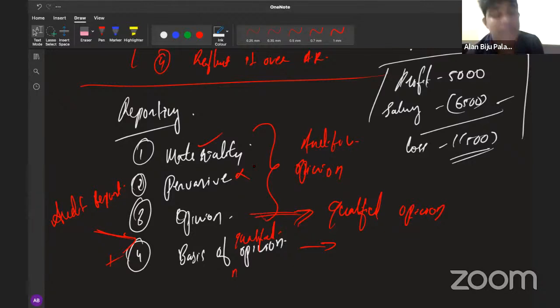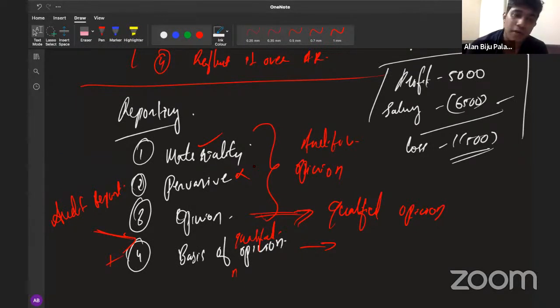Therefore, it's a misstatement that is material but not pervasive, and the auditor should provide a qualified opinion. Thereafter, the auditor should also provide a basis of qualified opinion paragraph following the opinion paragraph to show the reasons for providing the qualified opinion and the potential impact of the misstatement in the financial statements.